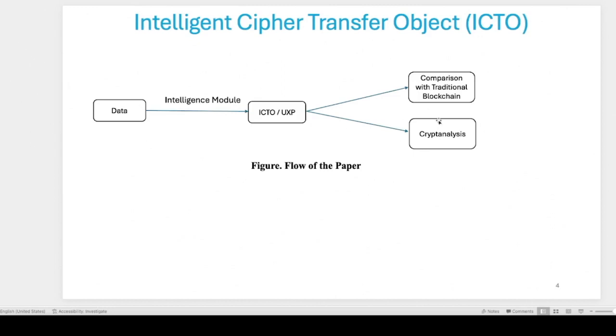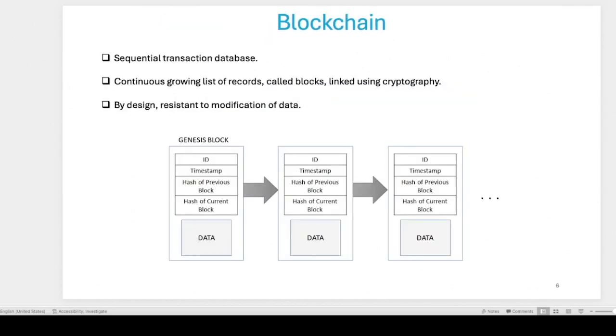I call it a traditional blockchain because we generally refer to blockchain as a decentralized ledger involving cryptocurrency, but traditionally that is not the case. Traditionally, blockchain is just a continuously growing list of records linked using cryptography. If a distributed ledger is implemented, then proof of work or proof of stake or something similar could be used, and if it is decentralized or distributed in nature, there will be multiple nodes.